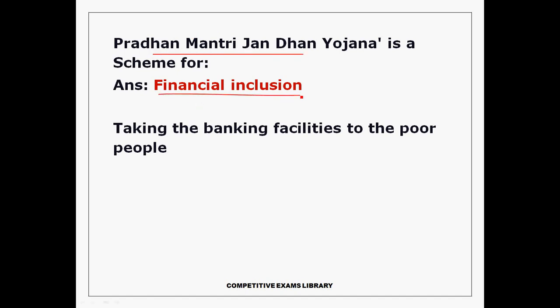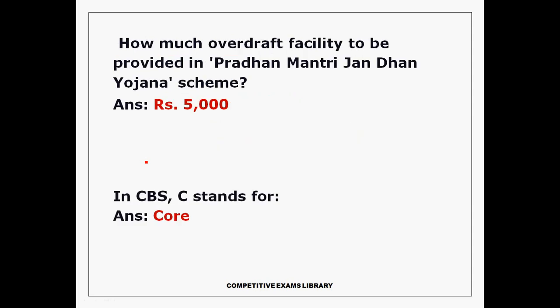So what is financial inclusion? Taking banking facilities to the poor people is called financial inclusion. For this purpose, there is no minimum amount. With 0 balance, banks have to open a bank account for the poor people. How much overdraft facility is provided under the Pradhan Mantri Janadhan Yojana account? A 5,000 overdraft facility is available for the Janadhan account.